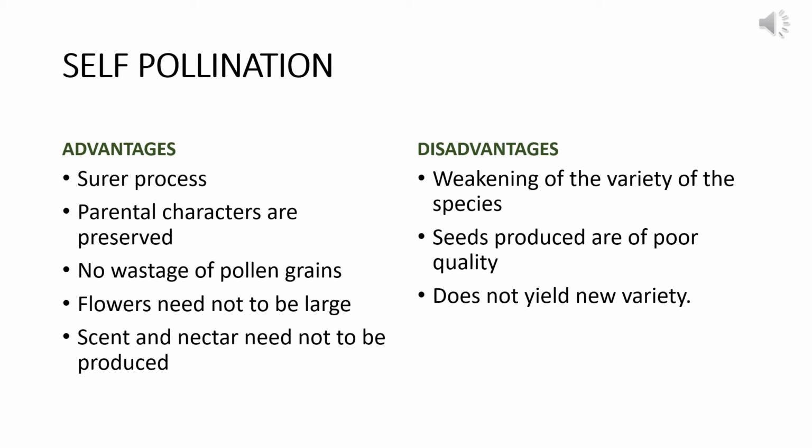Now, if we are just taking a look at the disadvantages, self-pollination, although preserving the parental characters, since no variety is involved or no new characters are getting added, the consequent varieties are getting weakened generation by generation. They are not able to adapt to the environment that is present around themselves, and seeds that are produced are also of very poor quality. They are not going to give rise to vigorous plants that can adapt to the external environment. And also through self-pollination, we cannot get any new variety, only the parental varieties are obtained.